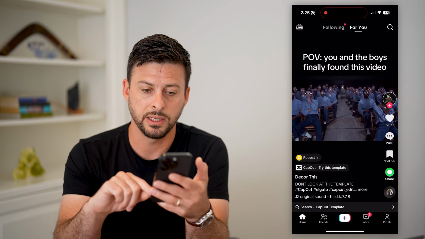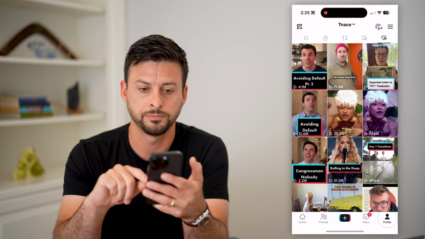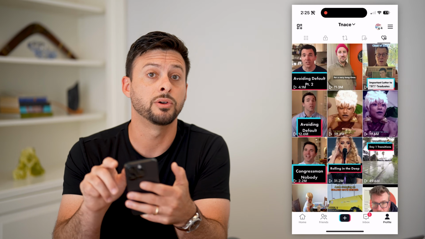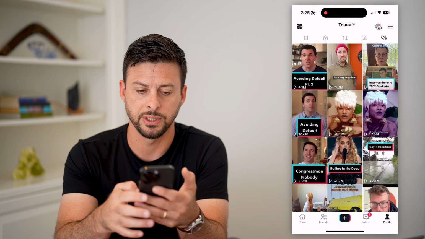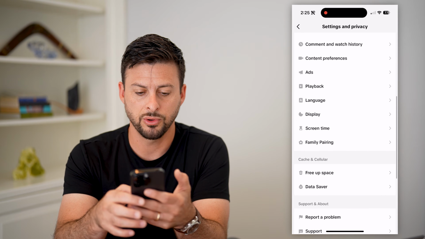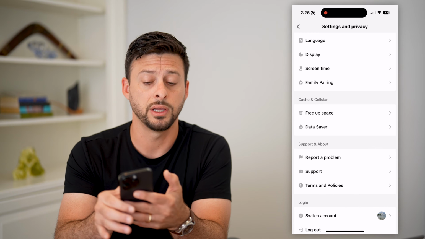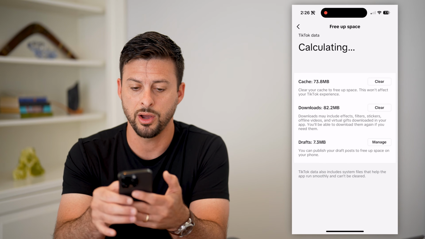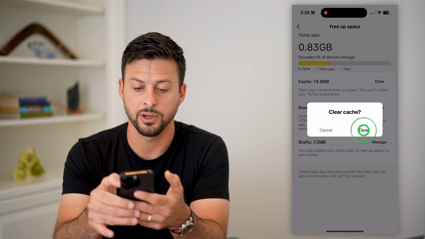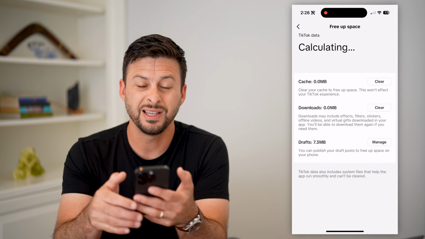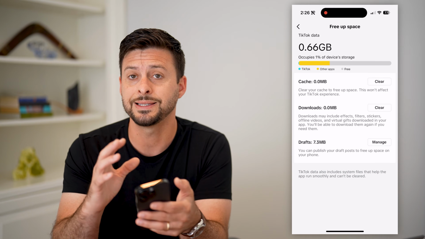Another thing I recommend is tap your profile at the bottom right and then tap those three lines at the top right. Now let's choose settings and privacy here. And then we'll just scroll down and tap on free up space. And then on here, you can see cache, downloads, and drafts. Let's clear out your cache and your downloads. This again helps to reset things in the app.